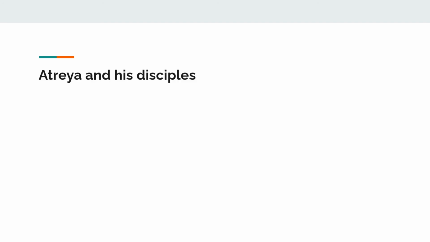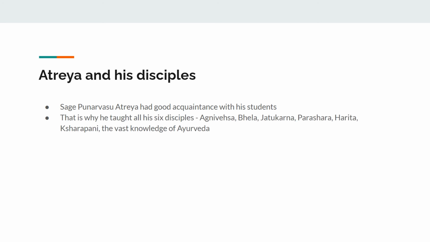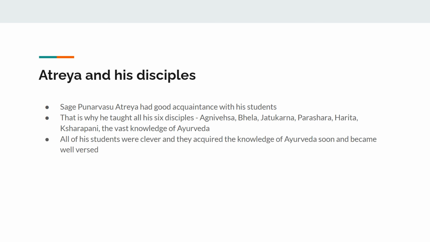If we see who is Atreya and his disciples, Sage Punarvasu Atreya is an eminent seer in Ayurveda, and he had good acquaintance with his students. That is why he taught the science of Ayurveda to all his 6 disciples named Agnivesha, Bhela, Jatokarna, Parashara, Harita, Ksharapani about the vast knowledge of Ayurveda. All of his students were very clever and they acquired the knowledge of Ayurveda soon and became very well versed.